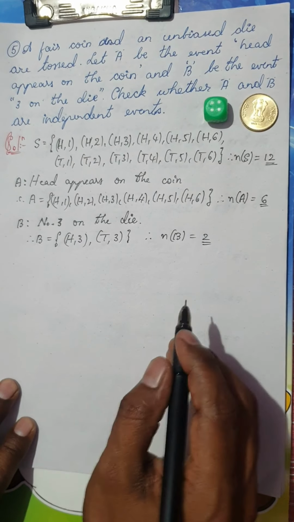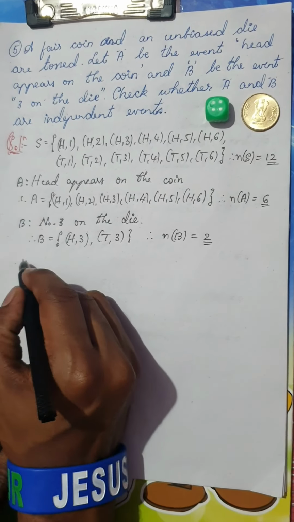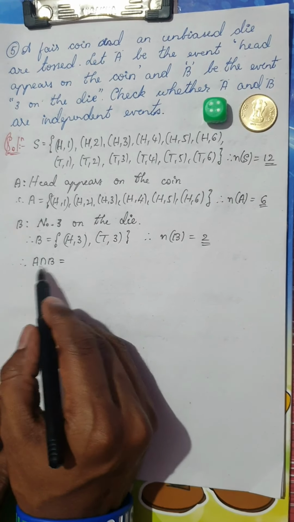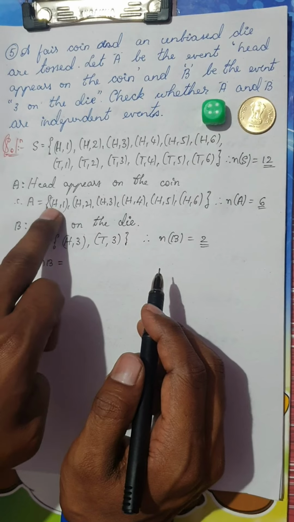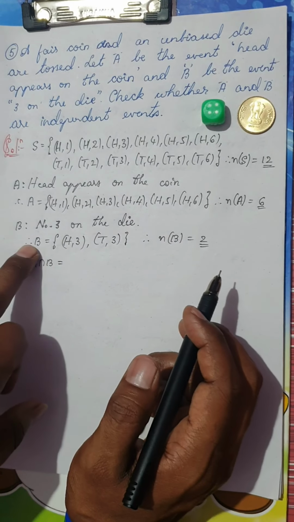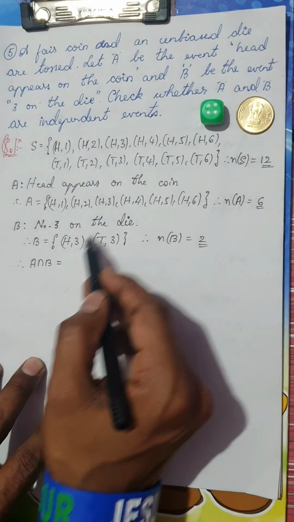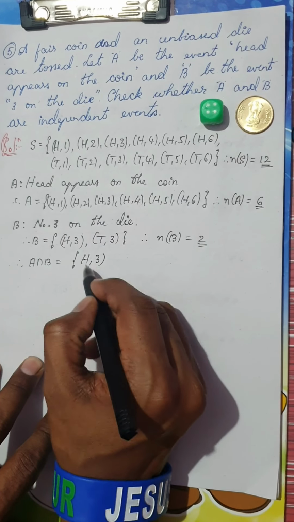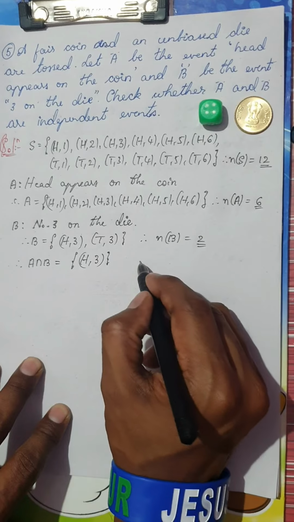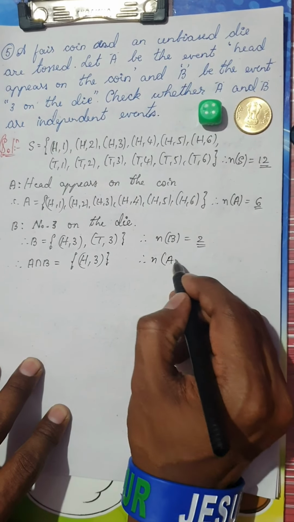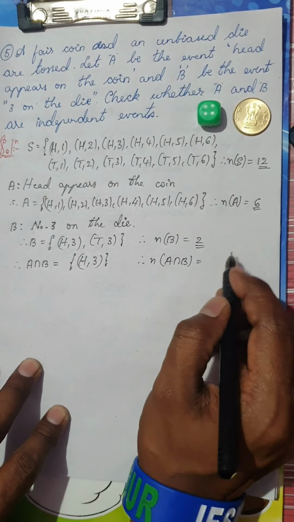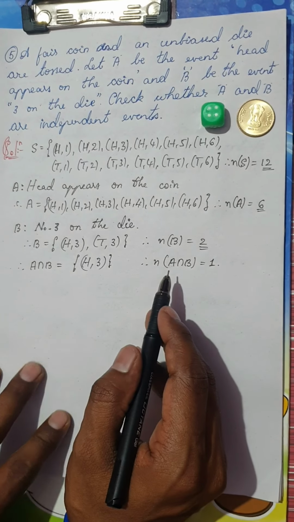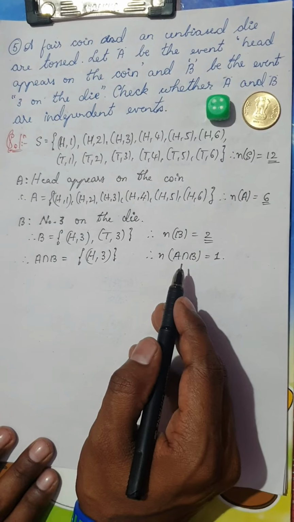Is it clear? Now, further, let me get A intersection B. I have event A as H1 to H6 and event B as H3, T3. You can see here the common element in both of them is only H3. Therefore, the number of elements in A intersection B is simply 1. This question is similar to the first question we solved in this session.